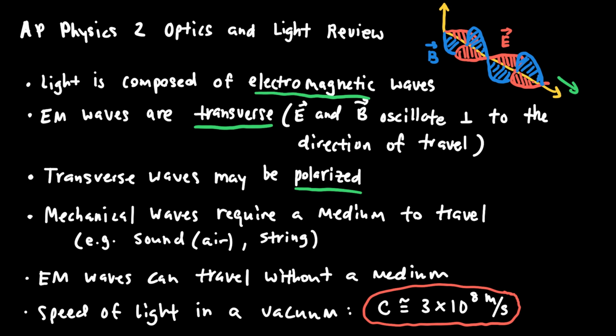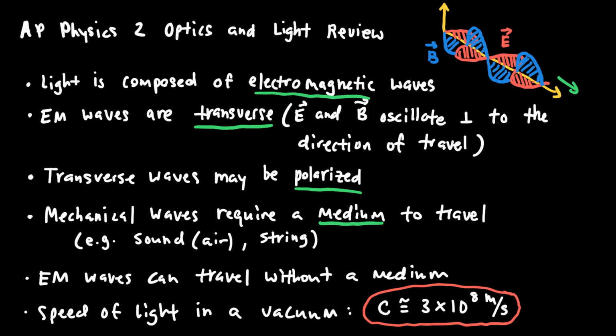We know that mechanical waves, so not light, but other mechanical waves, things like sound traveling in air, or a wave traveling along a string, or a slinky, or a spring, require a medium in order to travel. And so for sound, the air is the medium. Without the air, there can't be any sound. And for the string, or the slinky, or the spring, you have to have those things present in order to carry the energy of the wave from point A to point B.